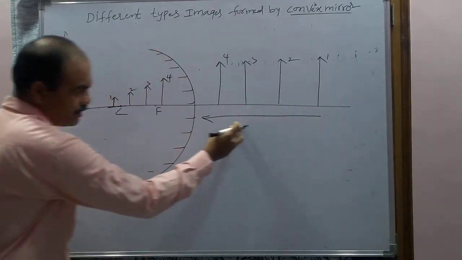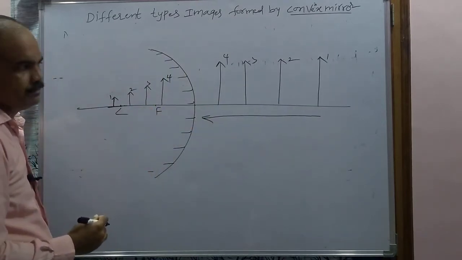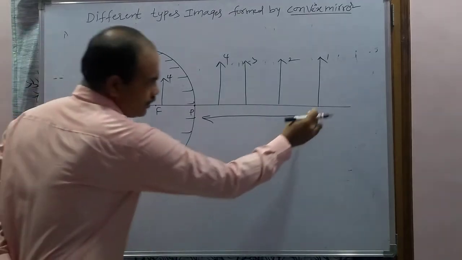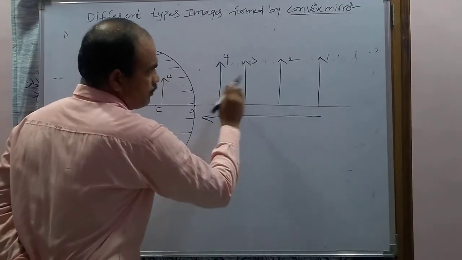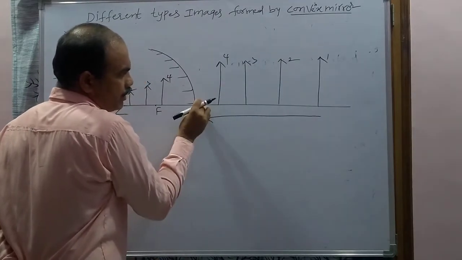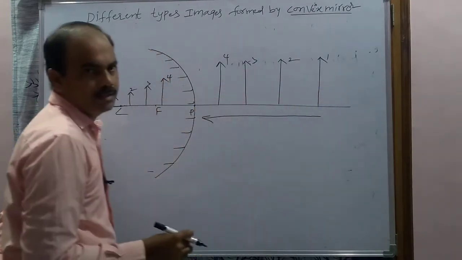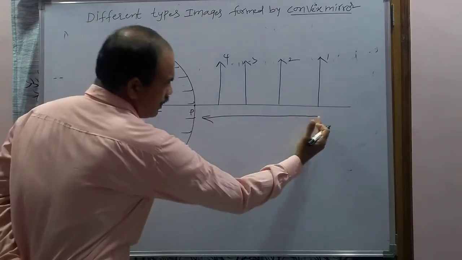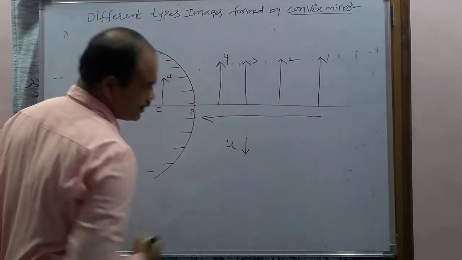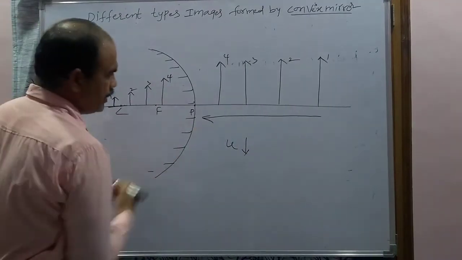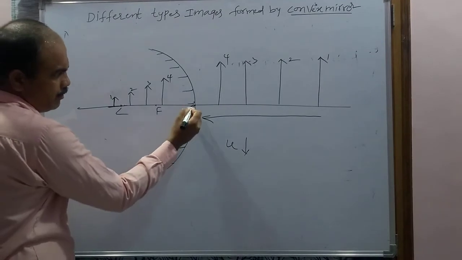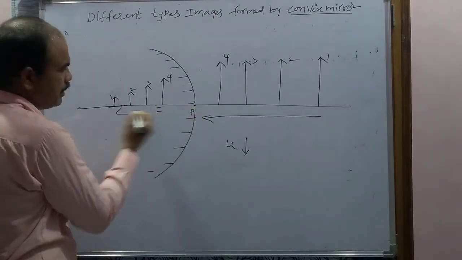When the object distance is decreasing from the pole, so these are the objects 1, 2, 3, 4. Generally the fourth object will be very near to the pole compared to the first object, and when the object distance decreases, u decreases. U decreases. Now come to the image distance. Image distance is measured from the pole. Later we will discuss. So these are the images.